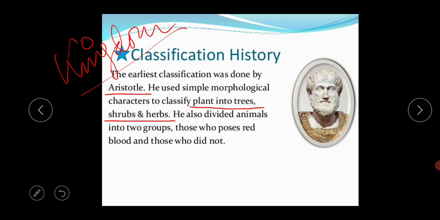He also divided animals into two groups, those who possessed red blood and those who did not. Based on these characteristics he divided the animal group also.